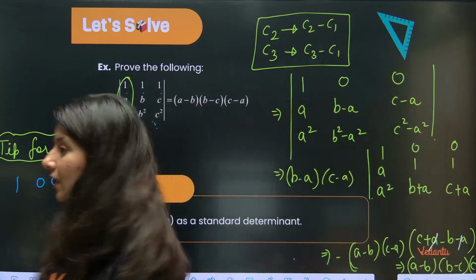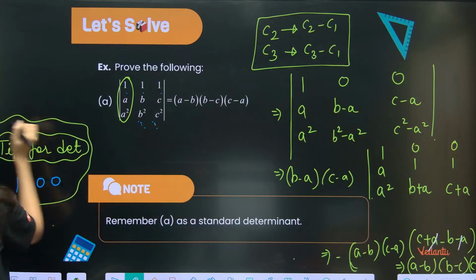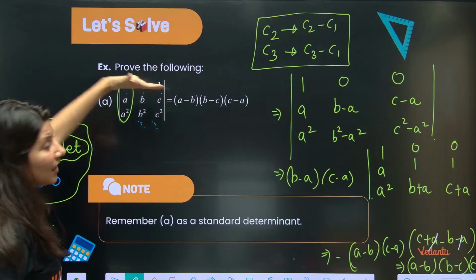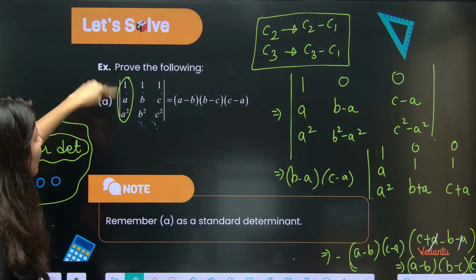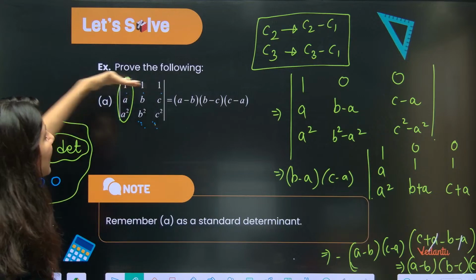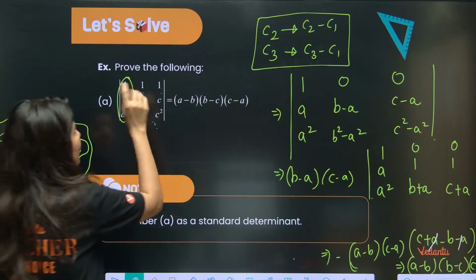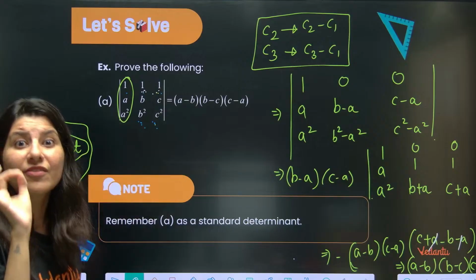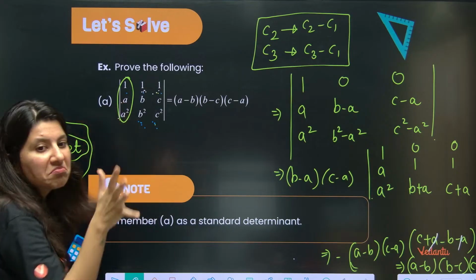Because 1 already is there, and if you see triple 1, there is no triple 1 over here; triple 1 is right here, horizontally. So it is very easy to make these two 0 with columns, and very difficult if you go row wise and try to make these two 0.